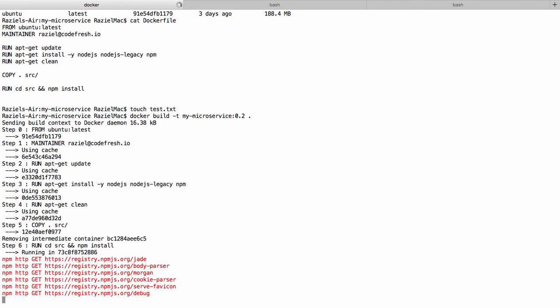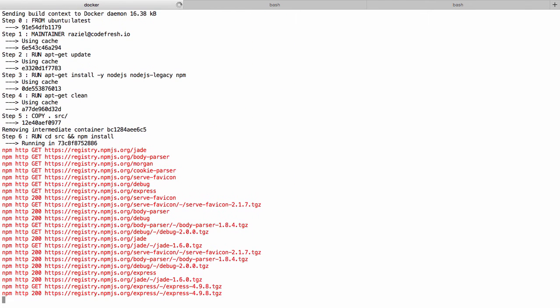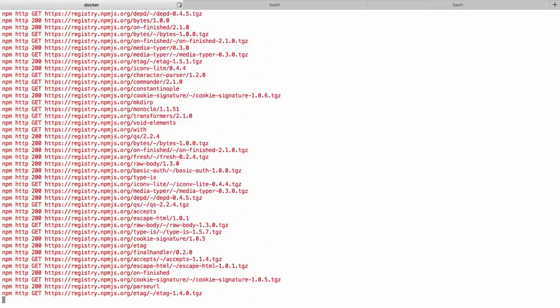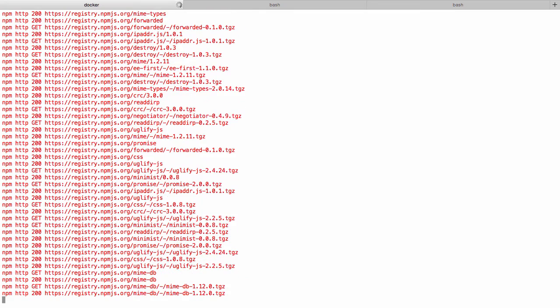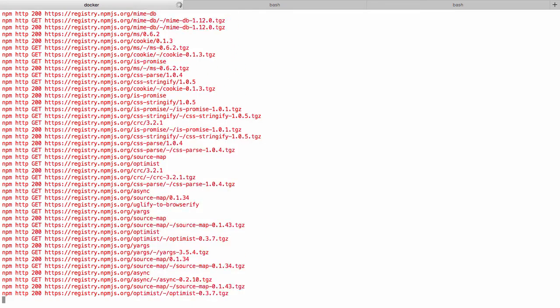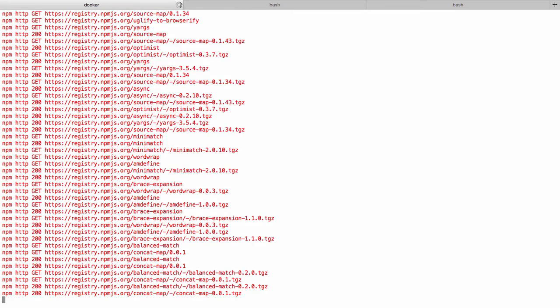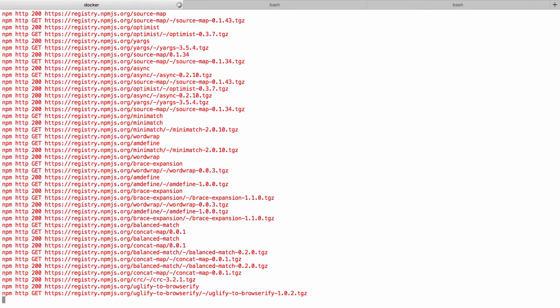We can in fact see that since the intermediate layer of copying all of our repository files to the directory source has changed, the Docker daemon has to rebuild that layer, and then it has to rerun npm install because it has to rerun all the following layers as well.